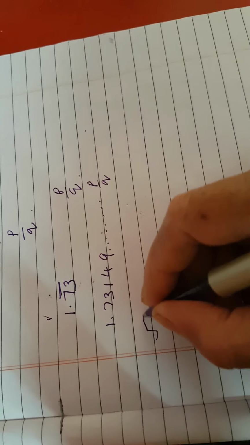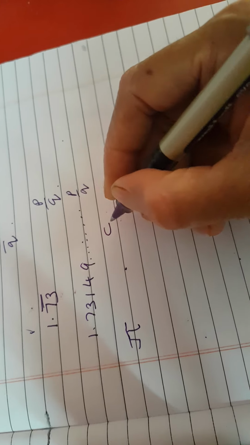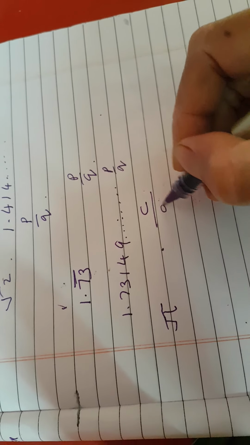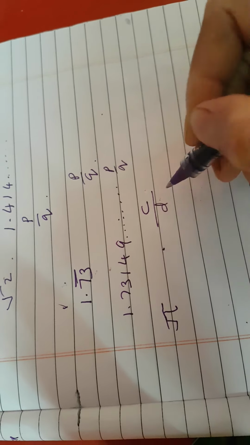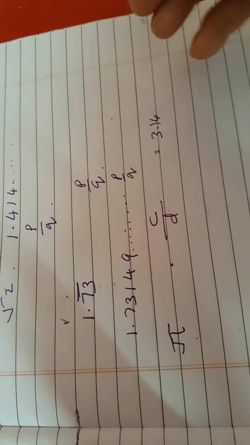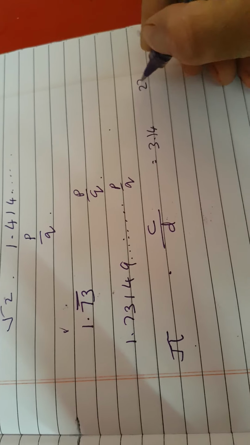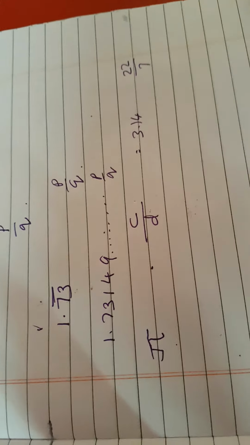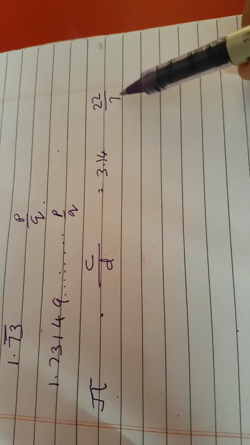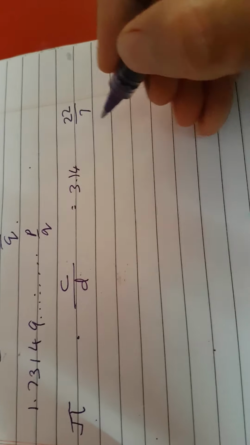So regarding pi, we know what pi is. The circumference C of any circle divided by its diameter is known as pi. The ratio of the circumference to its diameter is known as pi. Normally we say pi is 3.14. We don't put any dots here because we take the value as it is, or 22 by 7. So somebody may have a doubt: it can be represented in P by Q form, so why is it irrational?